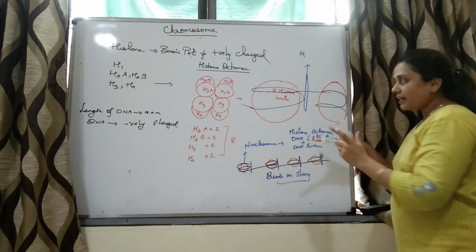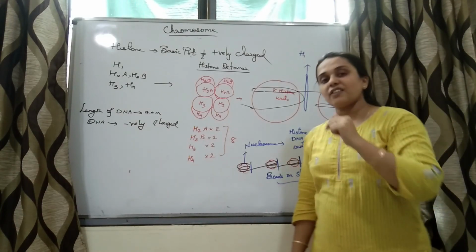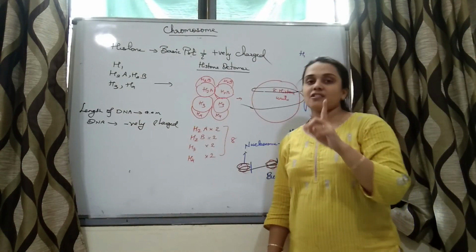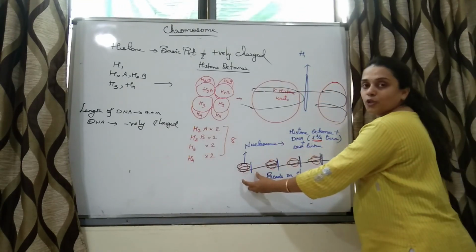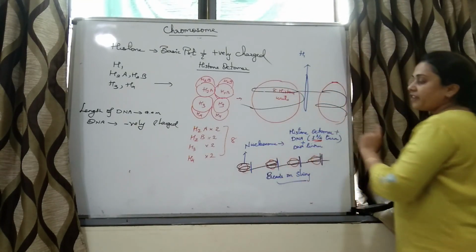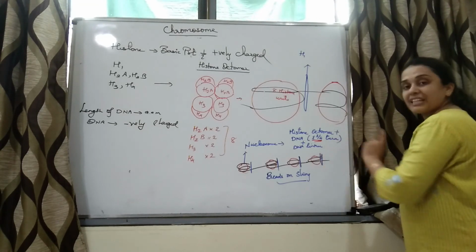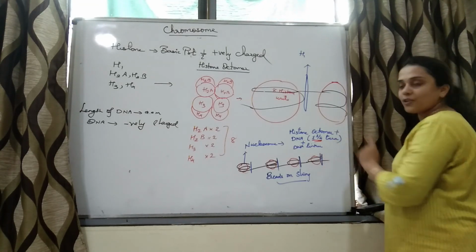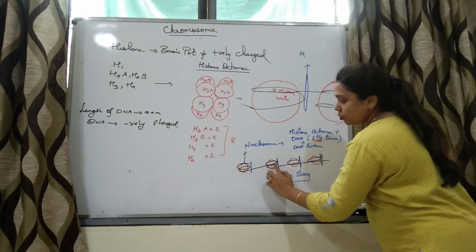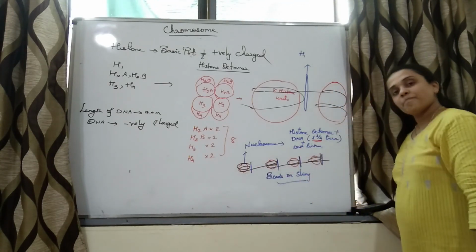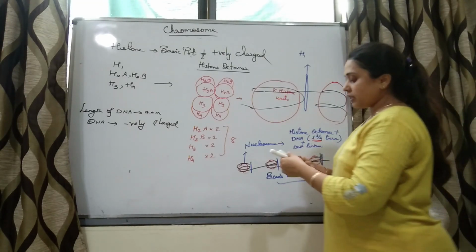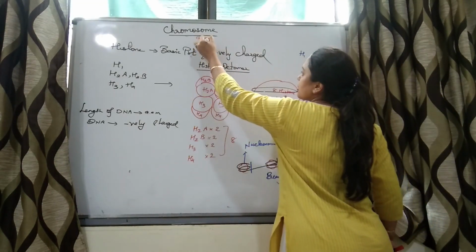So one histone octamer is having 1 3/4 turn of DNA, and this is nucleosome beads. It is made up of histone octamer, DNA with 1 3/4 turn, and 2 beads are connected by this DNA. This is DNA linker. So this is about the packaging of DNA.